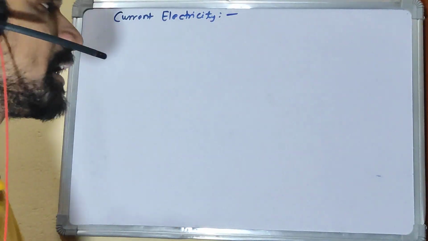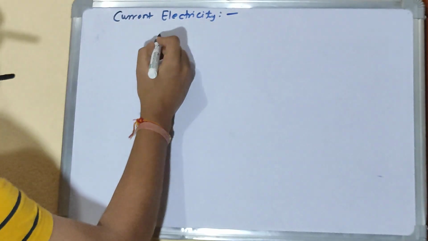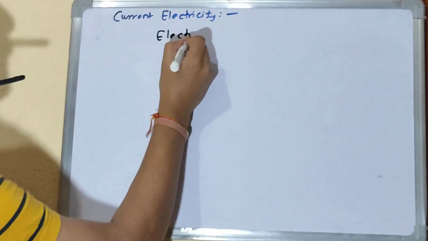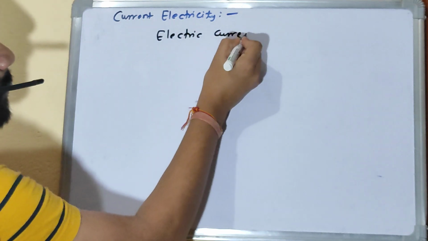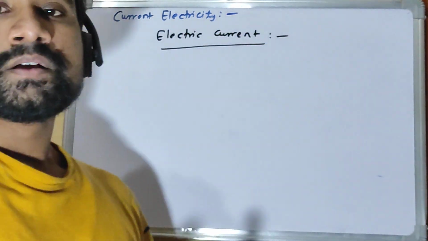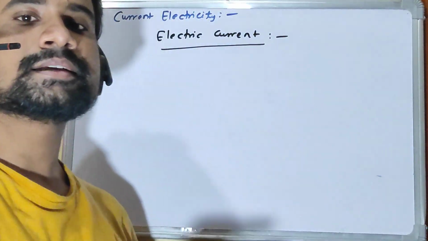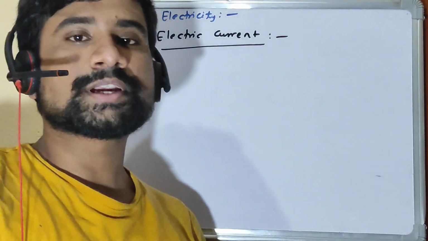So before dealing with that, what is current? What is an electric current? Current is nothing but the flow of charges, right? Current is flow of charges per unit time. So rate of flow of charges is current.